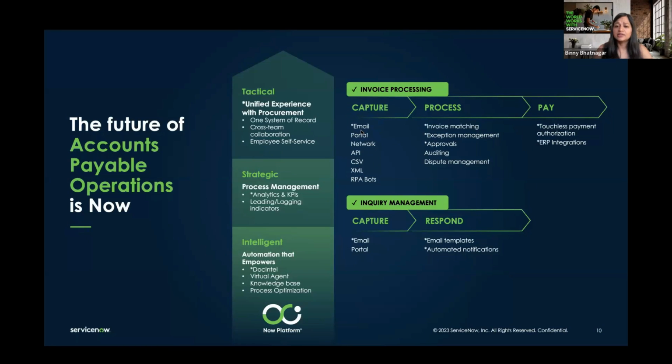In this, I'd spoken about email being the most common source of how invoices get submitted. We've just enabled portal. There's other channels that we want to introduce as we keep building more. It's going to be an iterative approach. It's a journey for us. We also are going to introduce RPA bots, which is another platform capability. So this is for the legacy tools where no APIs are available. So different ways you can capture invoices. As soon as the capture happens, document intelligence starts parsing those invoices. It does it at a header and the line level. So that's pretty cool, where it brings out all that data.